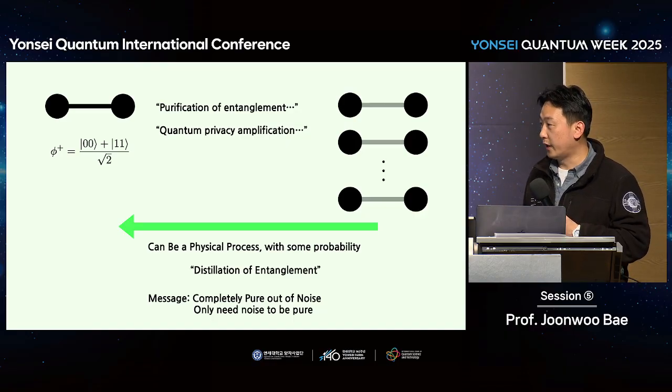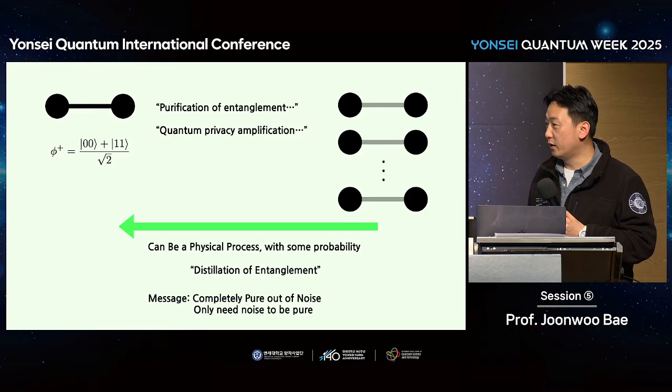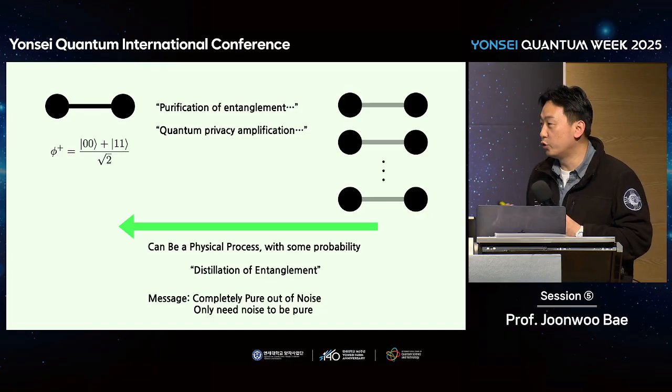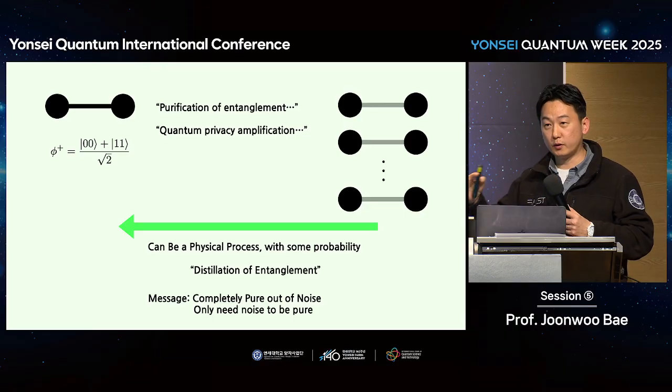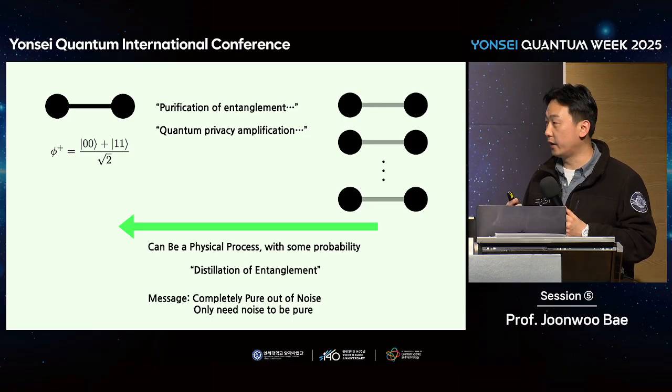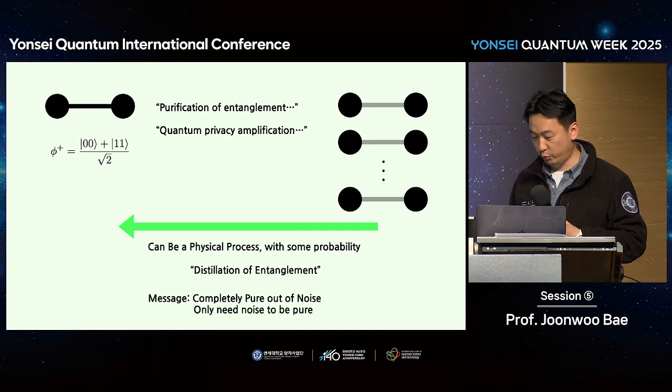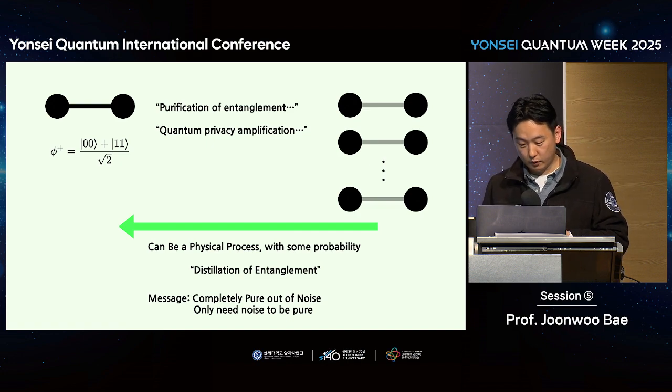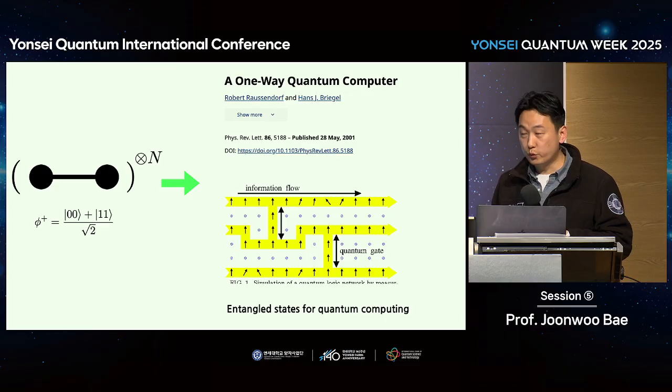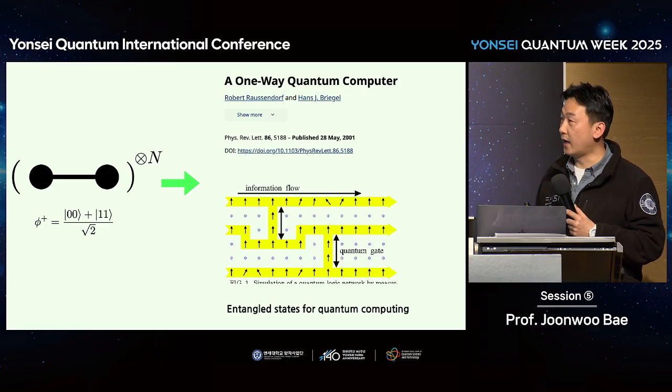The message I want to emphasize here, conceptually, is that we don't need anything pure to begin with. Just by collecting lots of noisy resources, we can extract some clean and pure resources. It's quite intriguing, very nice, remarkable. And once we have these clean entangled bits, what can we do?